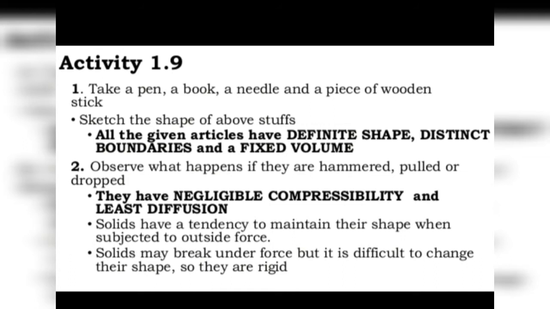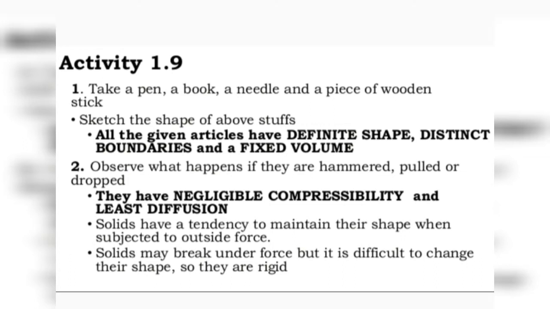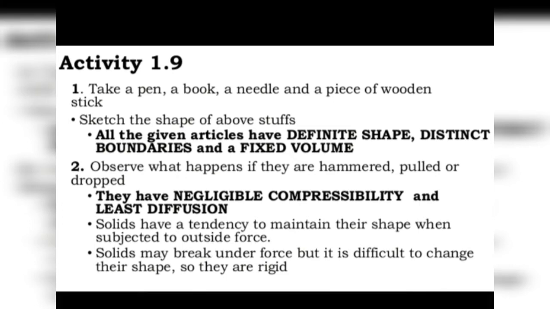If you take a stone and try to bend it, or try to stretch it, nothing will happen to it. So stone is rigid. Due to their rigidity, they maintain their shape when subjected to outside forces. So this is an identifying characteristic of solids, that they are rigid.